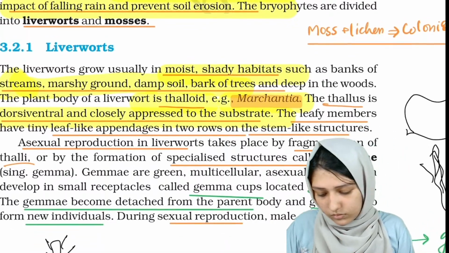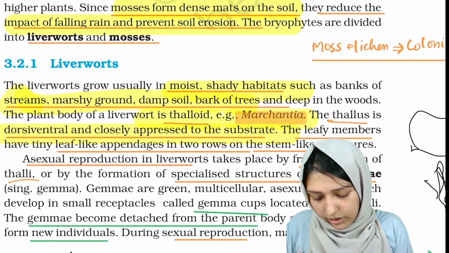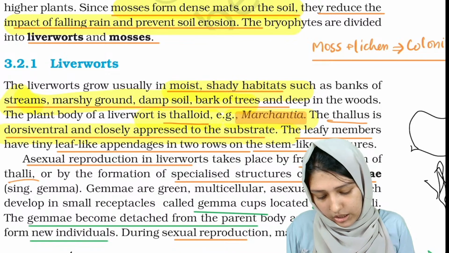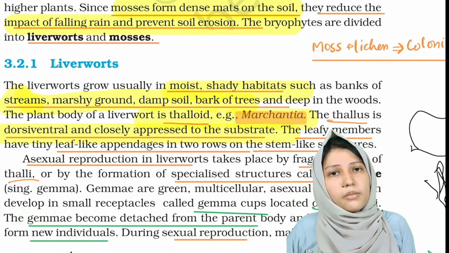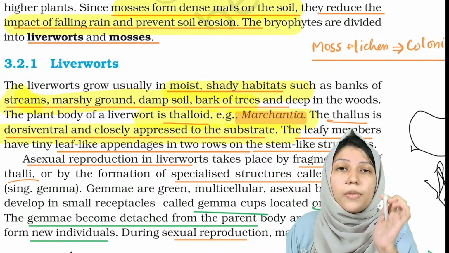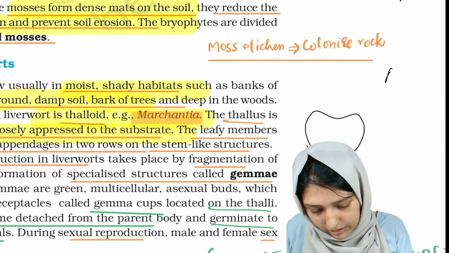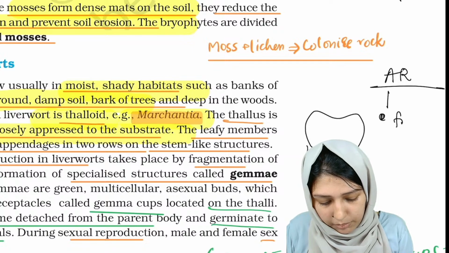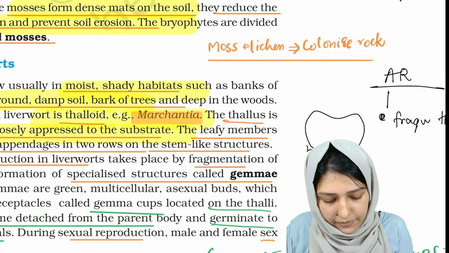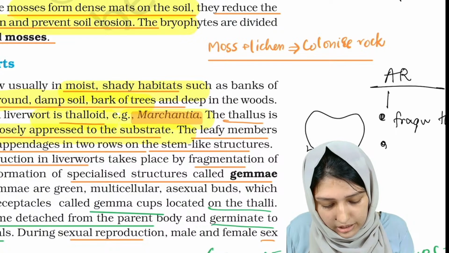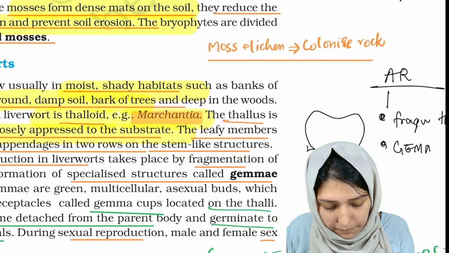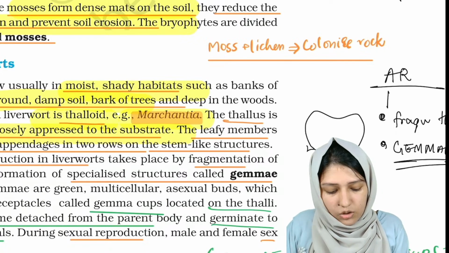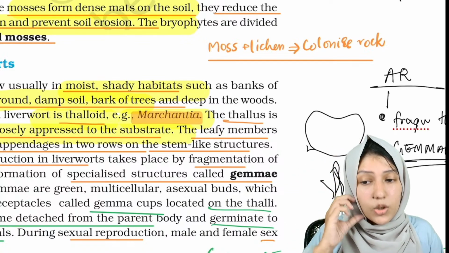Now coming into reproduction, asexual reproduction by fragmentation of thalli. That is one method of asexual reproduction of liverwort. The second method is a specialized structure known as gemmae. Now there is a mnemonic for gemmae.